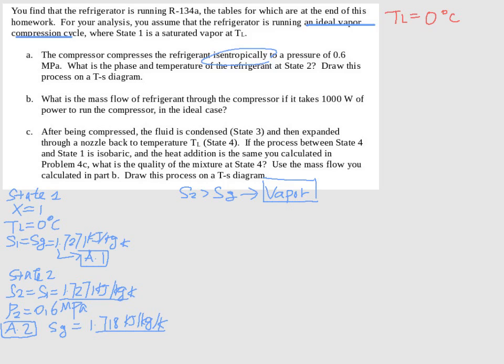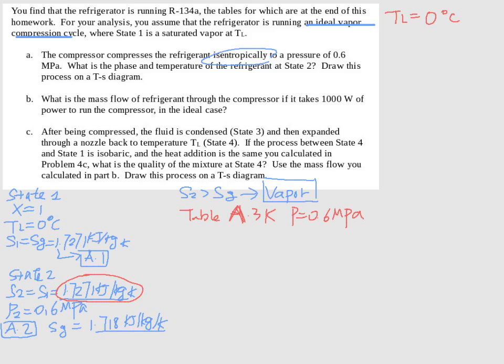So if we go to table A.3 in Kelvin, that's when the pressure is equal to 0.6 megapascal. Ideally, we can just read off the table, find the entropy value, and find the corresponding temperature. However, it's usually not right at the entropy value. That's when we need to interpolate.